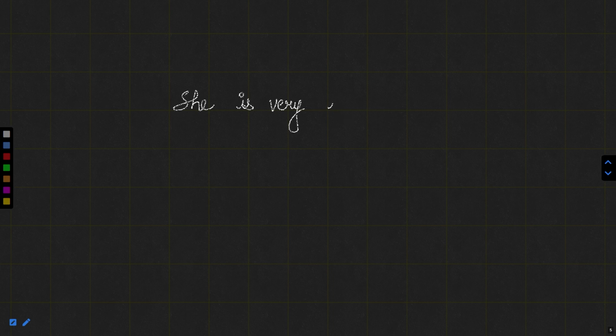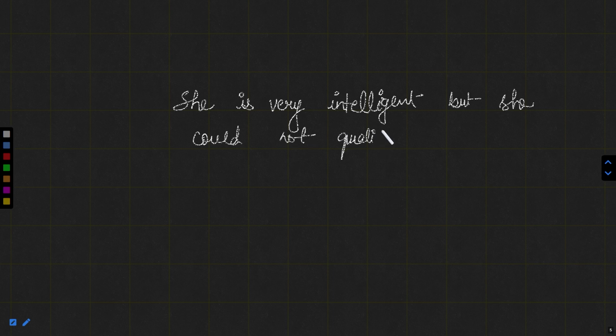She is very intelligent. However, she could not qualify the examination. She could not qualify the examination. Now, if you see these two statements, they are joined with the conjunction that is but. So this but is joining two statements.